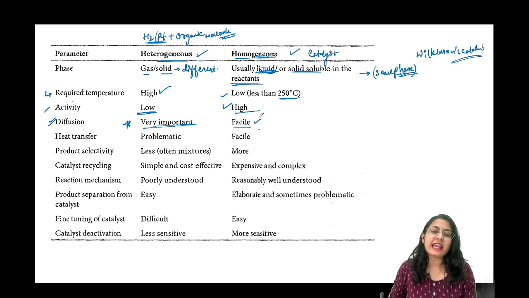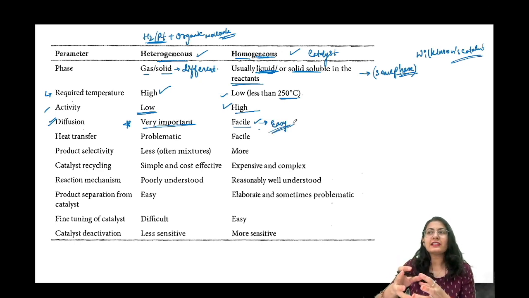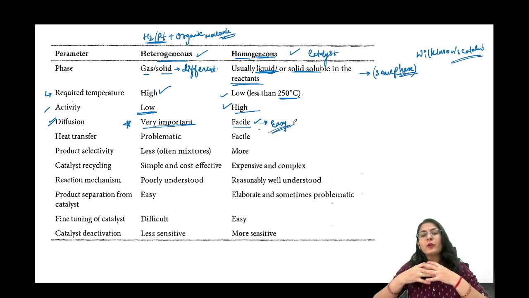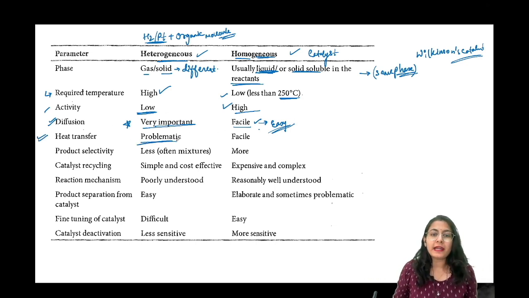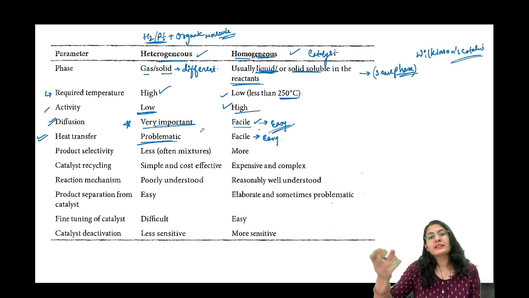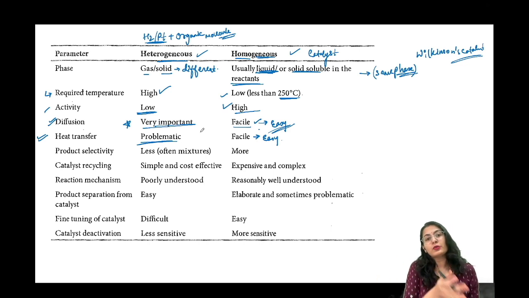This is very facile, it is very easy to happen. The catalyst dissolves in the solvent very easily as compared to this one. Heat transfer is problematic over here, and that is easy over here, because how you transfer the heat from the solvent mixture to the catalyst is again problematic.